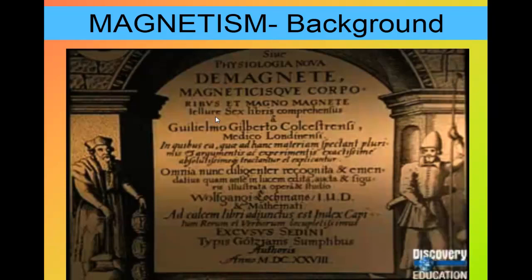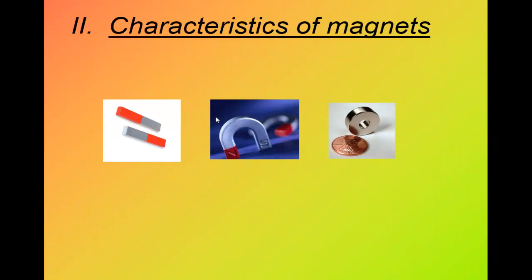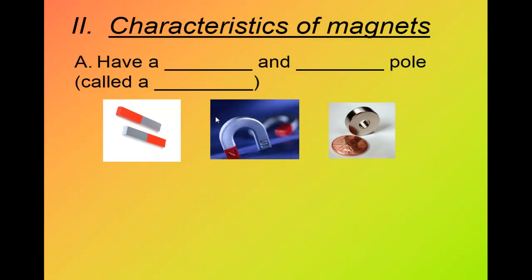Magnetism background. So we know that they found magnetism. What are the characteristics of magnets? They have a north pole and a south pole, called a dipole. So any magnet has a north pole and a south pole, except if it is a round magnet, where there is no pole.